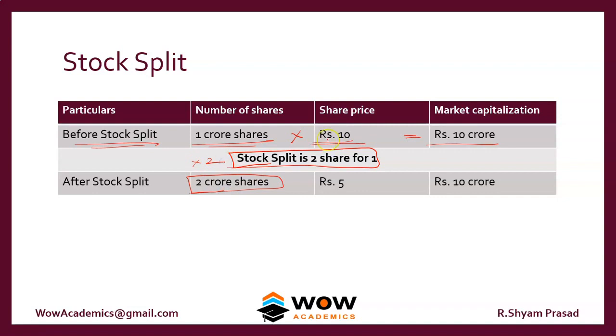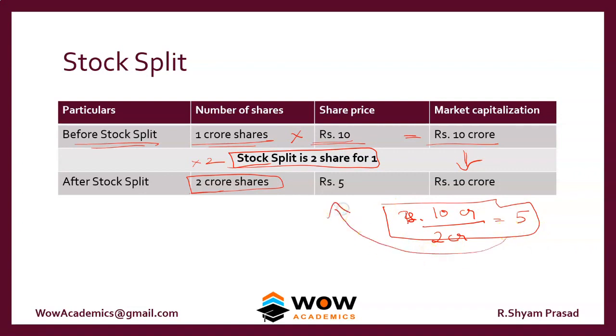But what would happen to the share price? See, the 10 crore worth of the company will never change. So that will be the same. But the number of shares has become 2 crore. What would happen is the share price would effectively reduce to 5. So the 1 crore shares become 2 crore shares, and by multiplying like this, the share price will fall to 5. So this is how stock splits work.